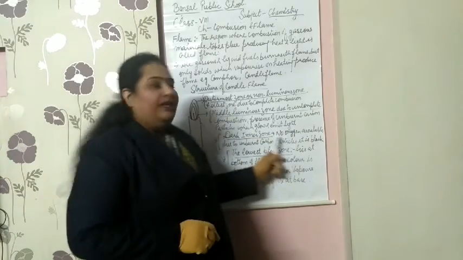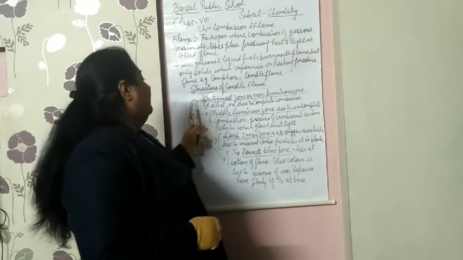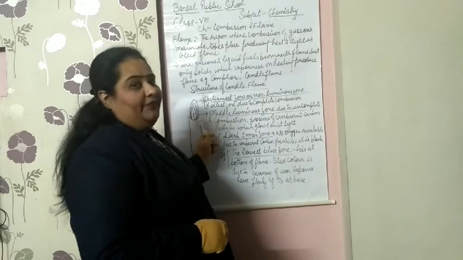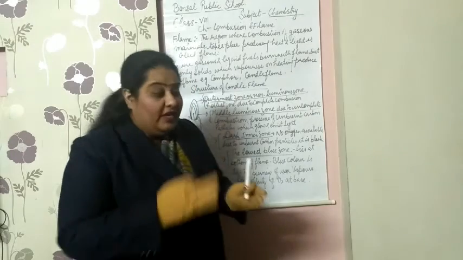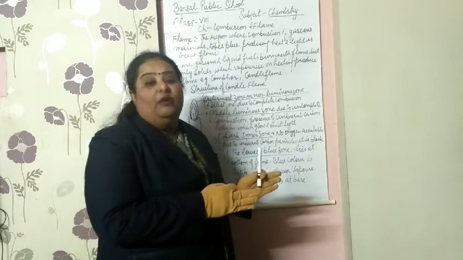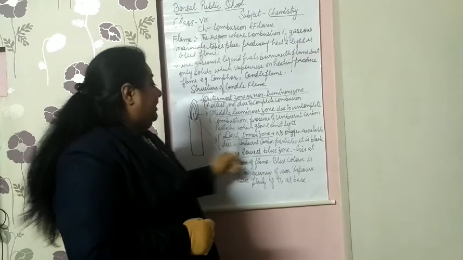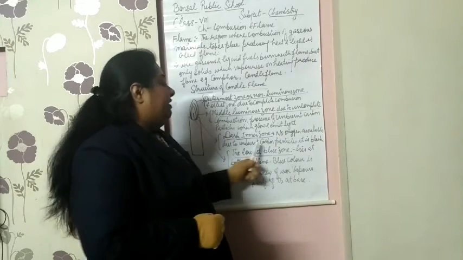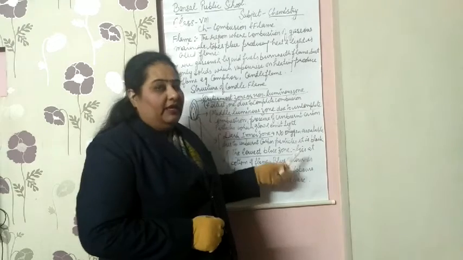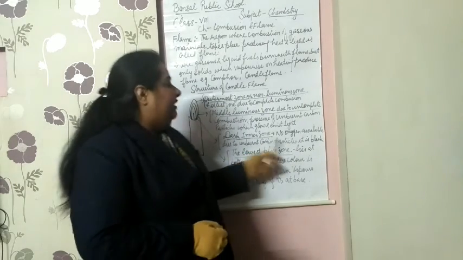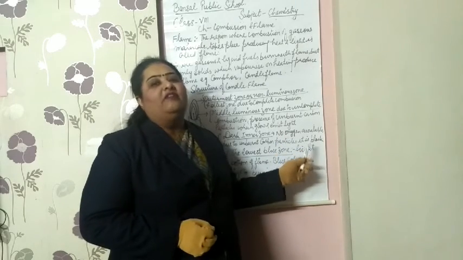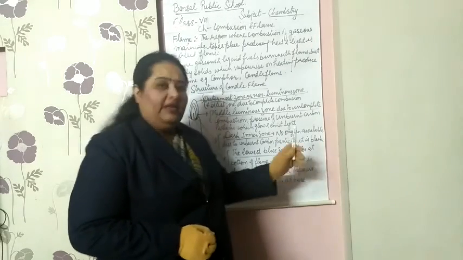Next is the dark inner zone. Next to the middle flame is the dark inner zone, where no air supply is possible, because this is the third region from outside. Here no oxygen is available, and unburned carbon particles are also present. These unburned carbon particles make this zone dark in color.